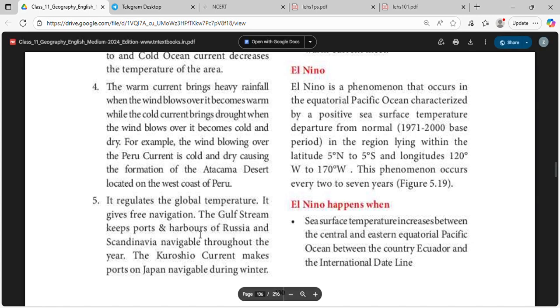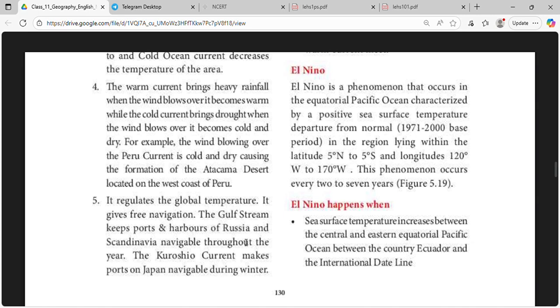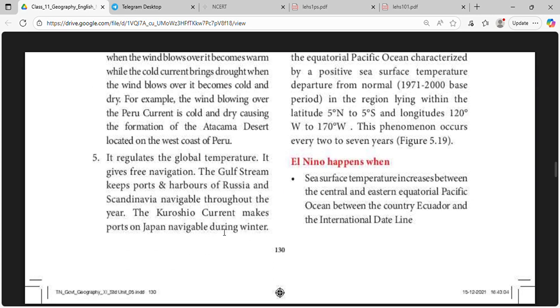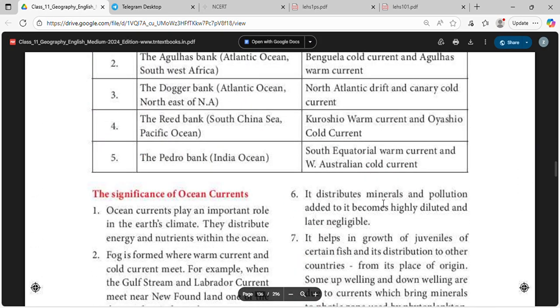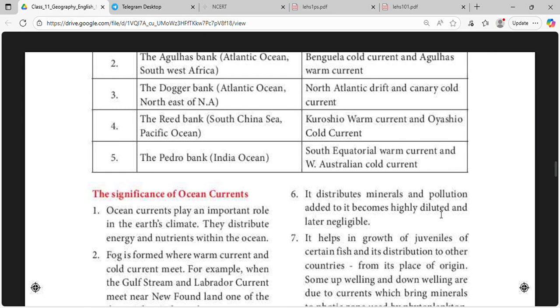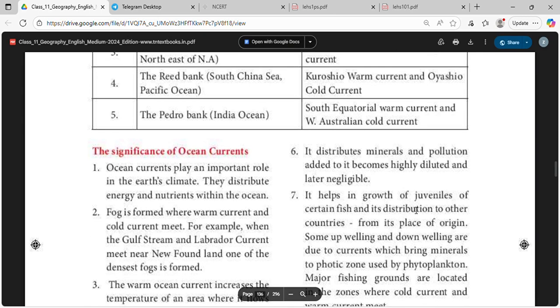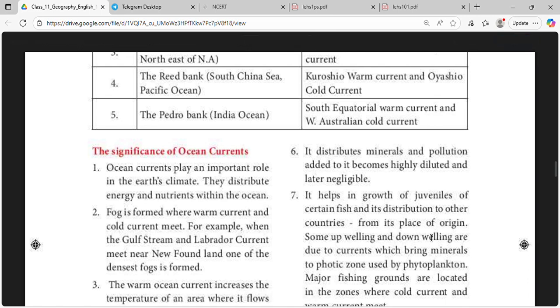It gives free navigation. The Gulf Stream keeps ports and harbors of Russia and Scandinavia navigable throughout the year. The Kuroshio current makes ports in Japan navigable during winter. It distributes minerals, and pollution added to it becomes highly diluted and later negligible. It helps in the growth of juveniles of certain fish and its distribution to other countries from its place of origin.